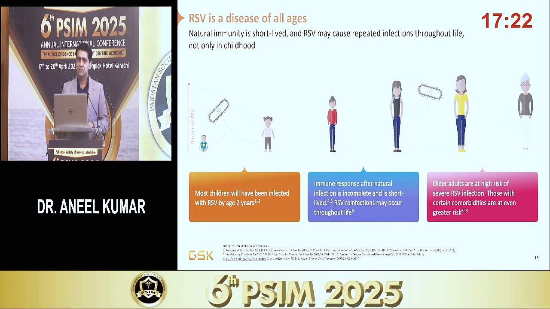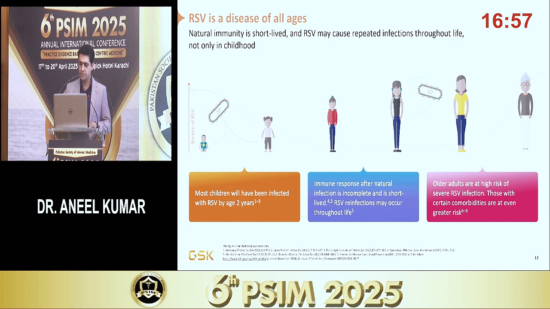So RSV is a disease of all ages. It can affect any age group, ranging from infants to adults. Children by the age of 2 years, almost all of them are infected at least once. The immunity acquired by the infection is generally short-lived. It doesn't last for very long. So one can get recurrent infections because of it.